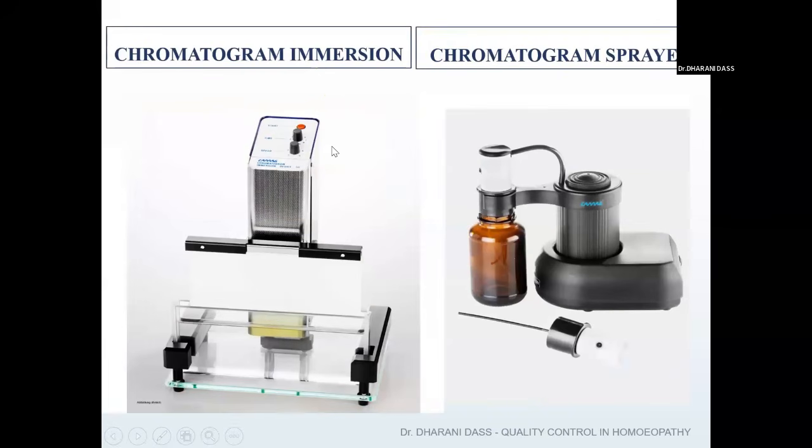So if at all we are not getting any colors after running the TLC or HPTLC, there is chromatogram immersion. That means they will immerse the sheet. You can see the sheet has been clipped here and it will be immersed into a solvent in order to develop the colors. Or else, if you want to use spraying reagents, this instrument will do the spraying technique.